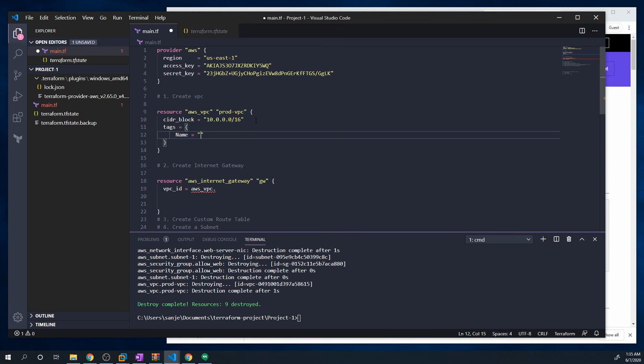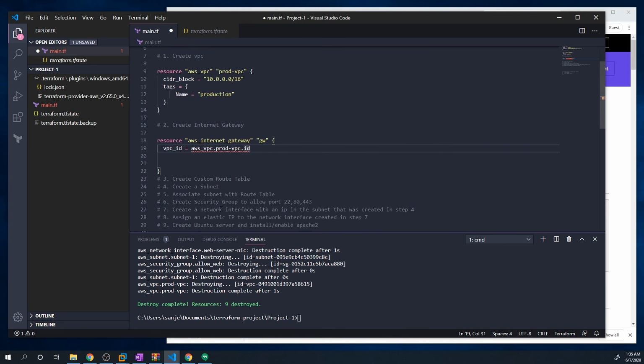And we'll just call this production. And so to reference this, we'll do aws_vpc, then dot, then the name, so prod-vpc. And then we have to do a dot and then id because we always want the ID property of this resource. We don't want the resource itself. And don't worry about giving us a tag. So that's all we need to do.